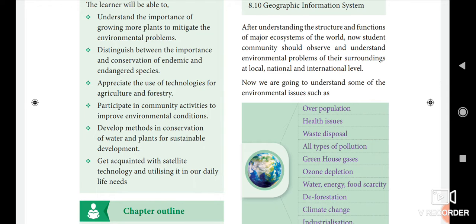What are they? Here see figure 8.1, overpopulation. That is also one environmental issue, isn't it? Yes,